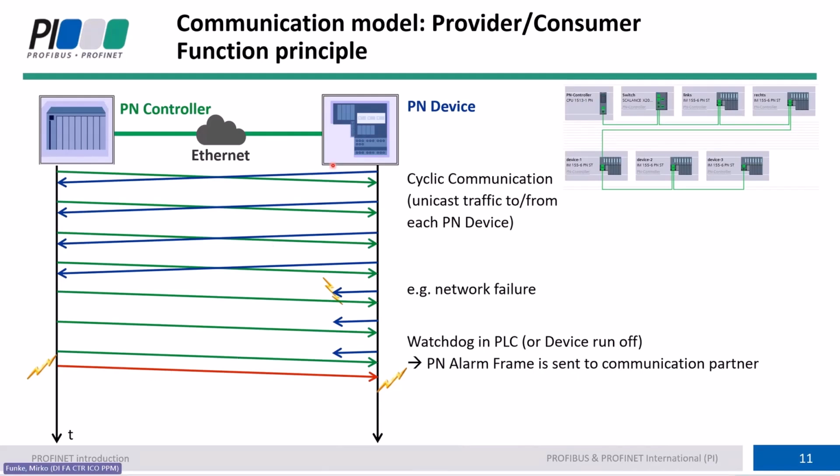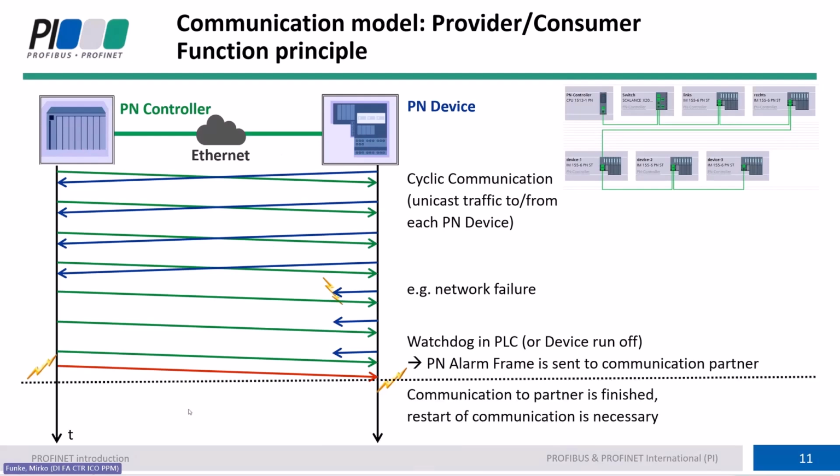And so the device goes into safe state, the controller does the same, and then the connection is broken and needs to be re-established. Afterwards, a complete new start of the communication is necessary and will be done automatically by the system. So in case the maintenance guys fix the device or fix the failure in the network, then afterwards the connection will be re-established and restarted again.